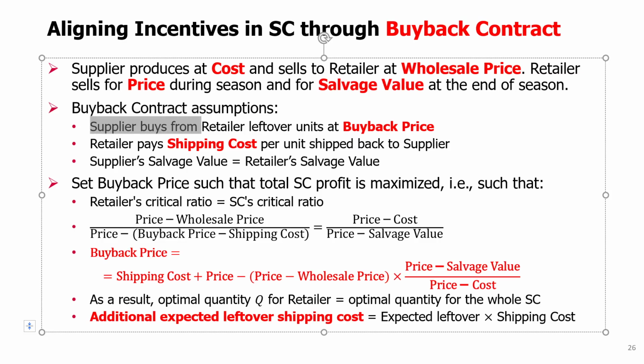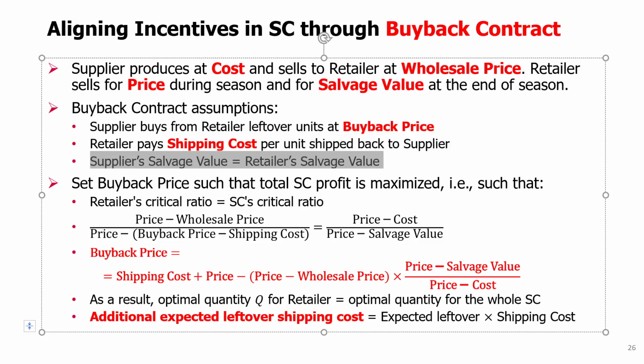The supplier will buy from the retailer leftover units at a new price called a buyback price. Additionally, the retailer will have to pay the shipping cost for the units shipped back to the supplier. Notice that shipping costs before were not included, but they could have been part of the cost for the supplier, and so they could have been included there, right? But here there is an additional shipping, so we have to introduce the reverse shipping back upstream of the units from the retailer back to the supplier.